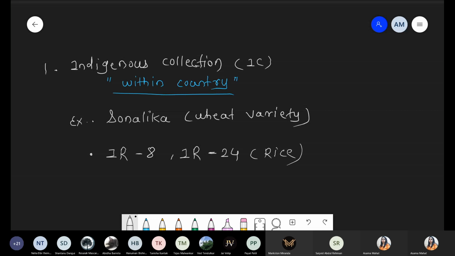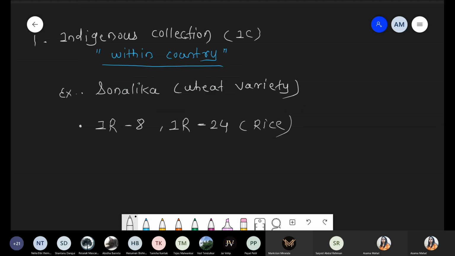Or sometimes you also use some exotic collection. Exotic collection means the hybridization of the plant breeding process can be performed between two countries or with other countries. So number two, we are talking about exotic collection.